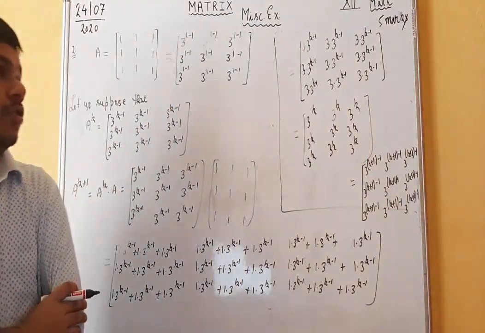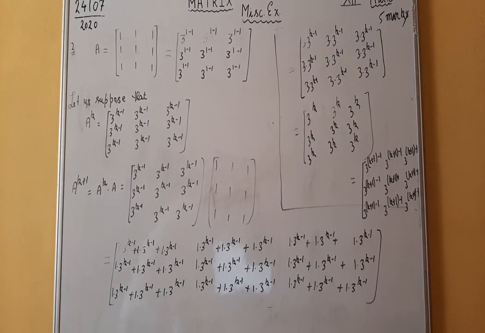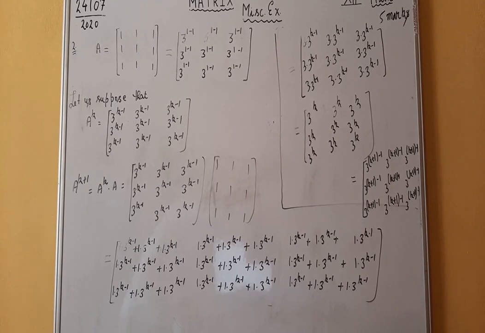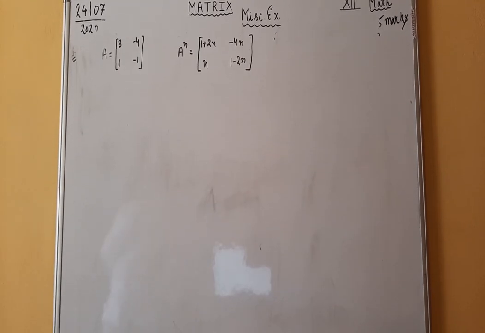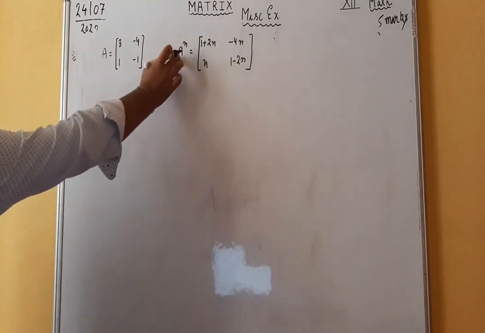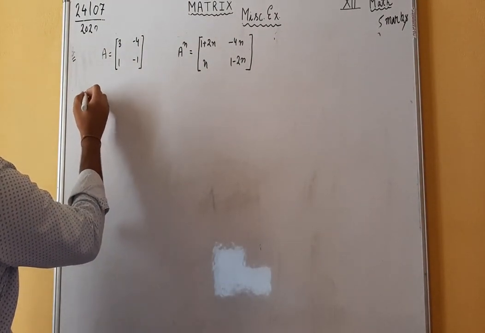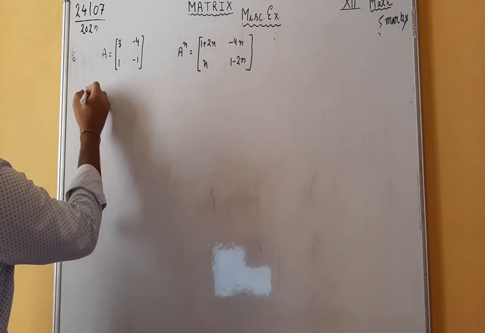Right? Now, see the next problem. Problem number 3 is the same as problem number 2. We have to find the value of A raised to the power n. First of all, we will try to find the value of A raised to the power 1.